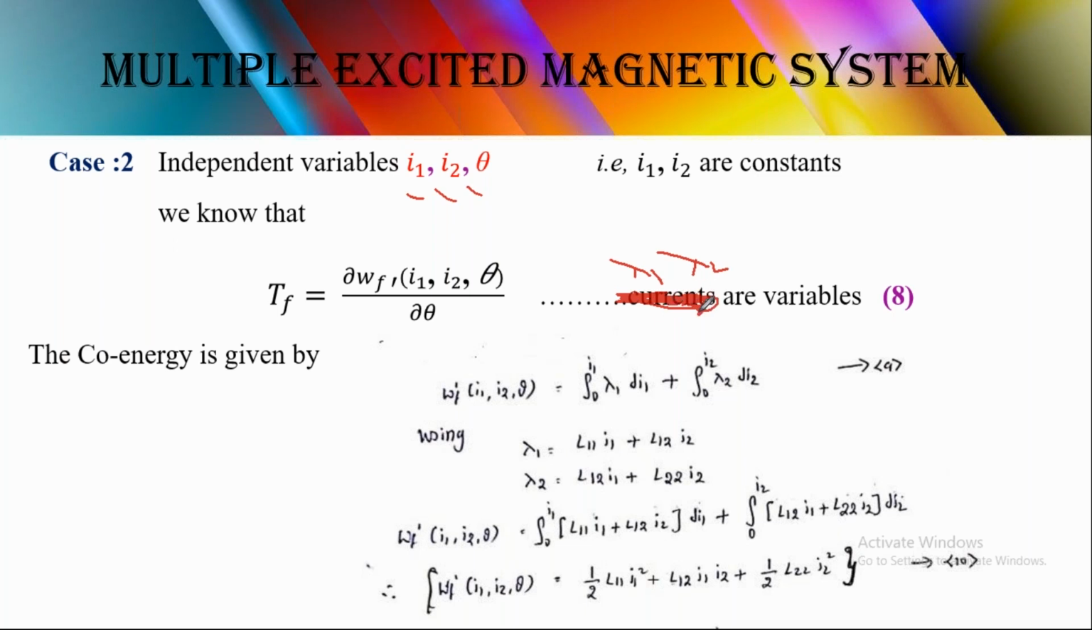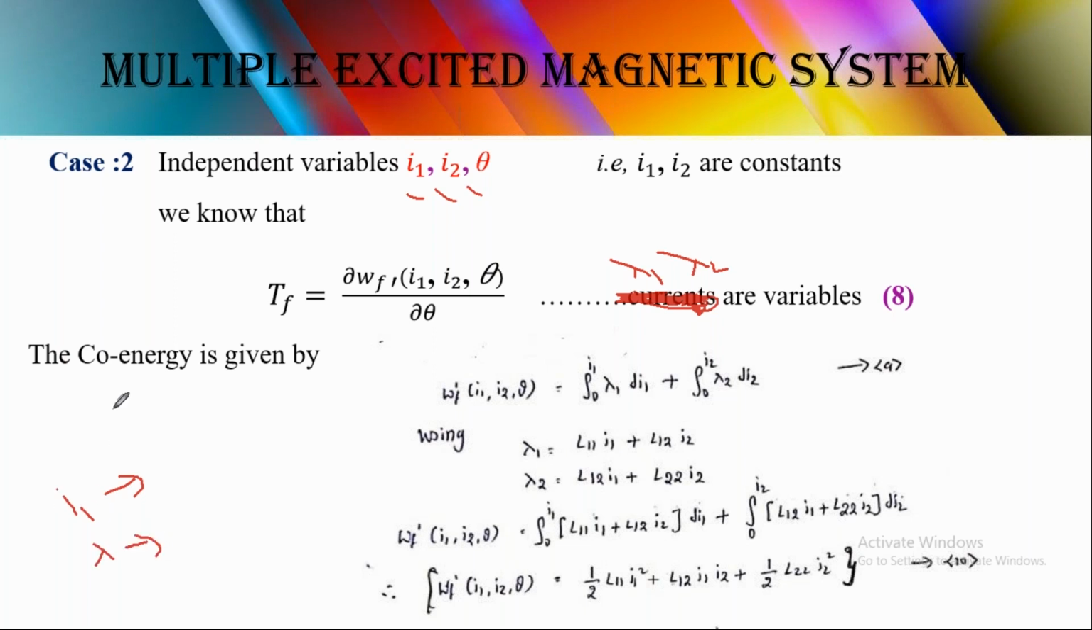So here, not currents, lambda 1 and lambda 2 are variables, and I1, I2 are constants. Now the co-energy is given by... here in case 1 we used the field energy. Here we are using the co-energy. Co-energy means the energy which is obtained by the current; the energy obtained by the lambda is called field energy.